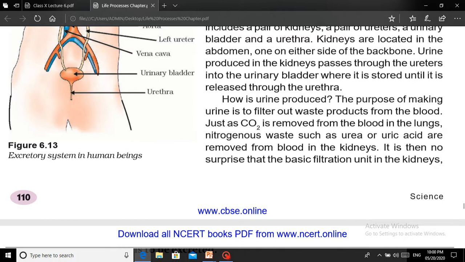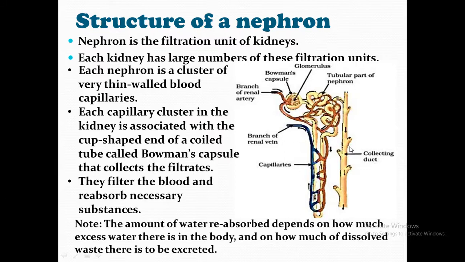Just as CO2 is removed from the blood in the lungs, nitrogenous waste such as urea or uric acid are removed from the blood in the kidneys. It is actually possible only when thorough reabsorption and thorough filtration of this urine is done. So how is it done? The large number of the smallest units of the kidneys are responsible.